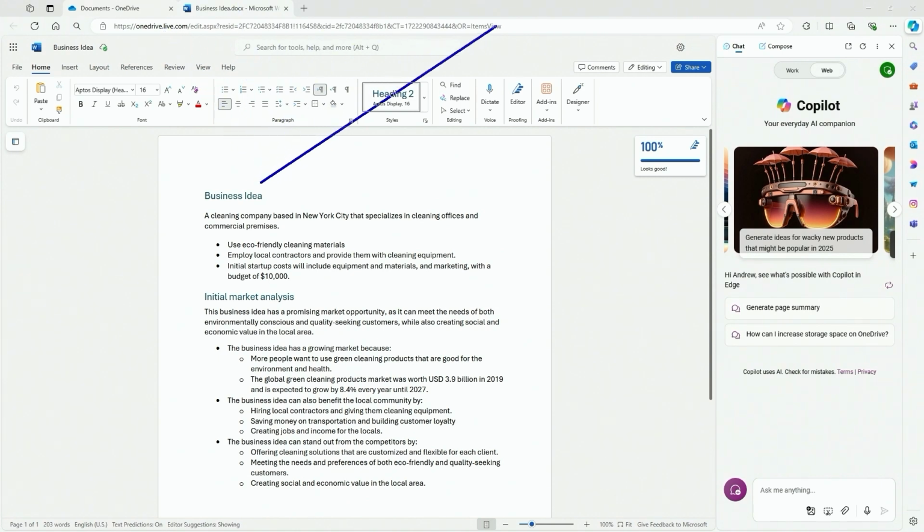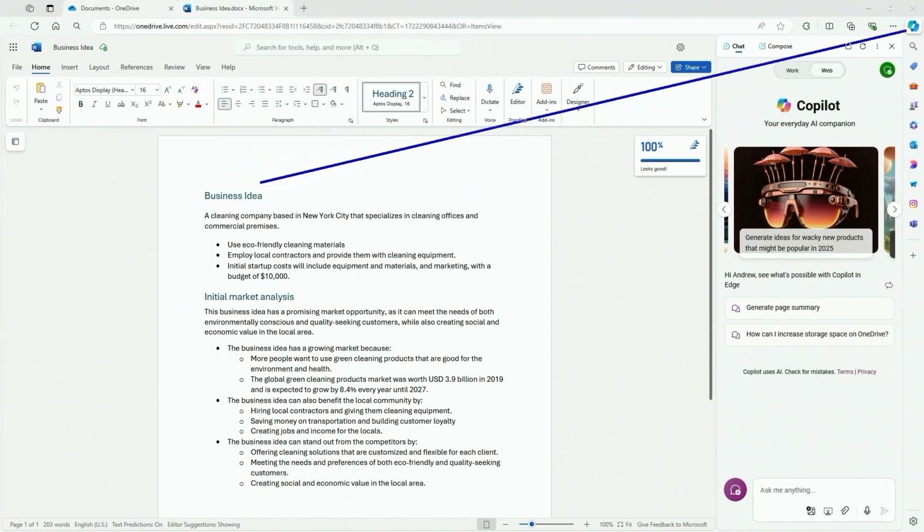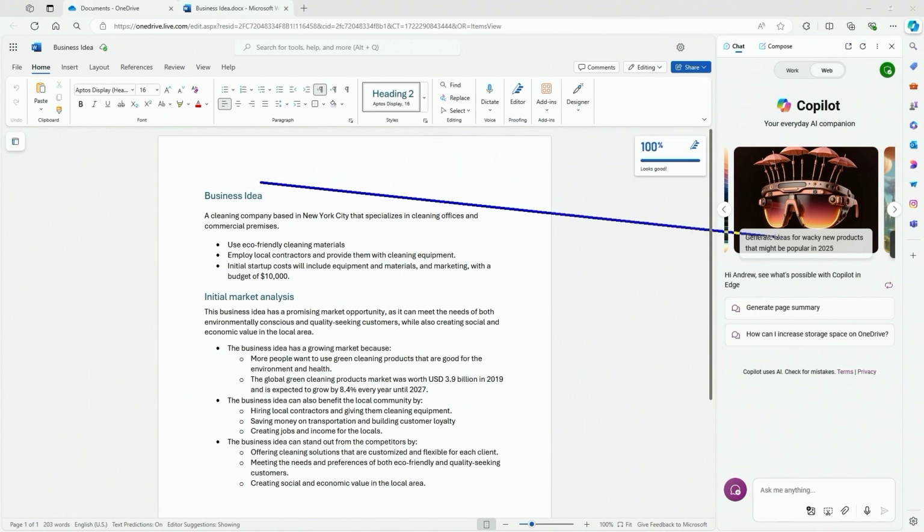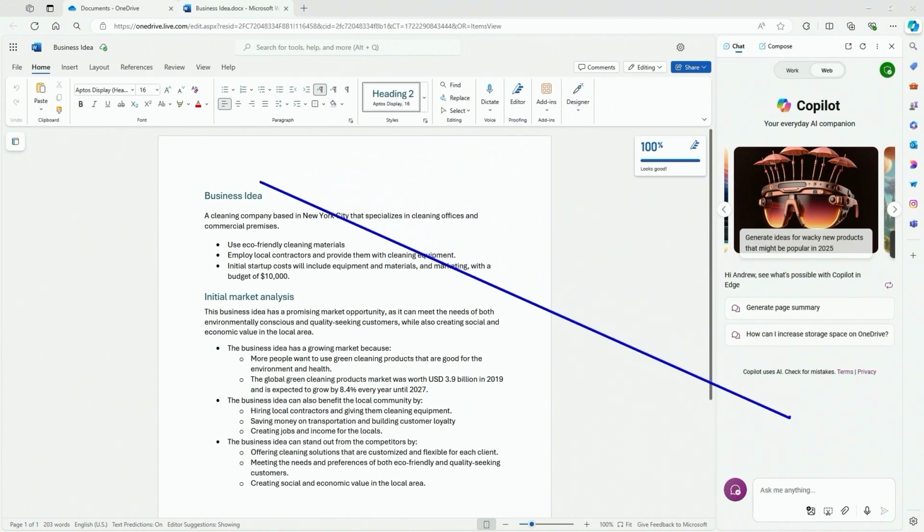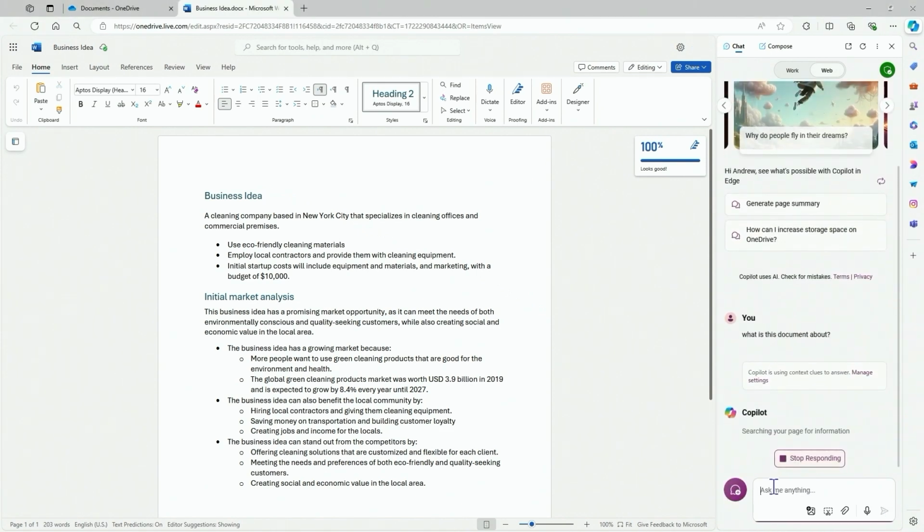And this is important because I'm in the browser. Then I opened up Copilot in the browser, and the web experience here is going to be the same for everyone, right? So I've got the Copilot open, and whatever web page I have open, it can read. So let's ask it, what is this document?